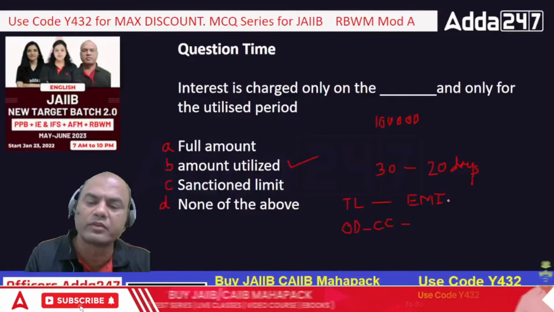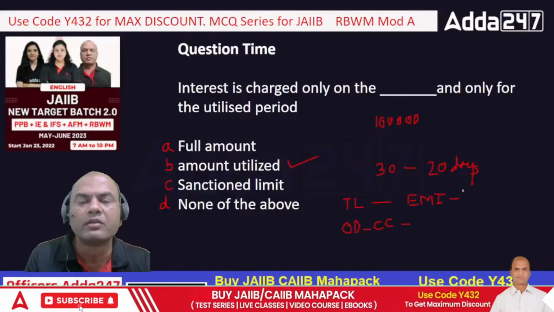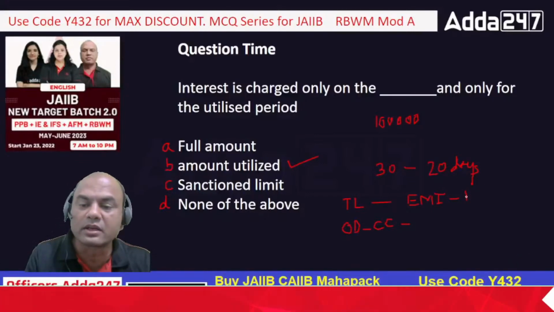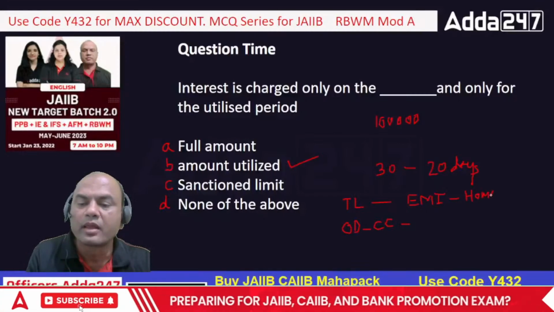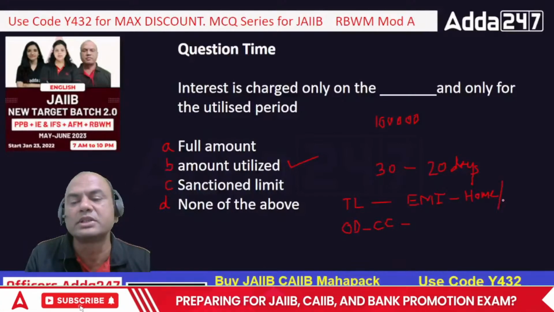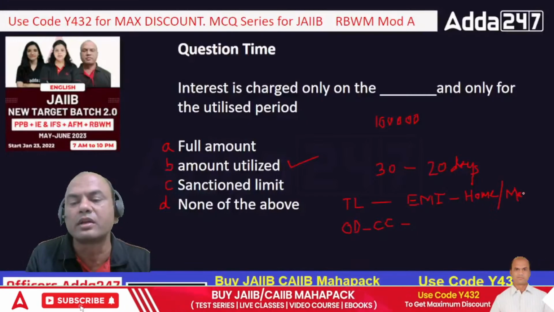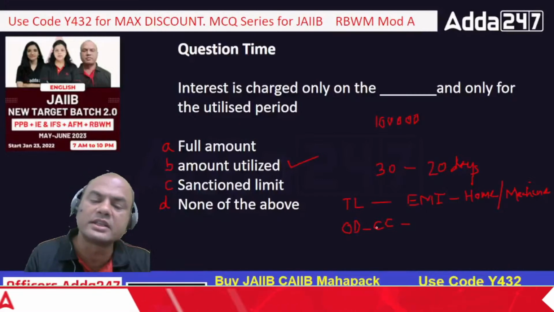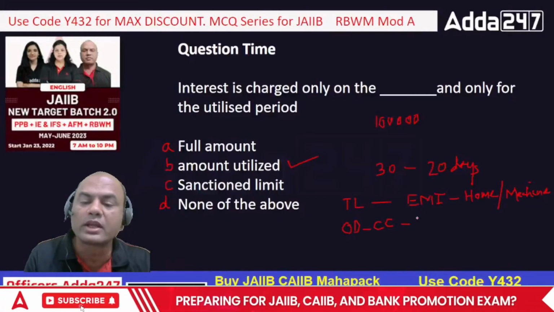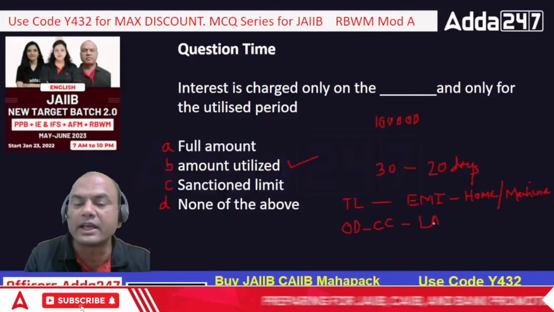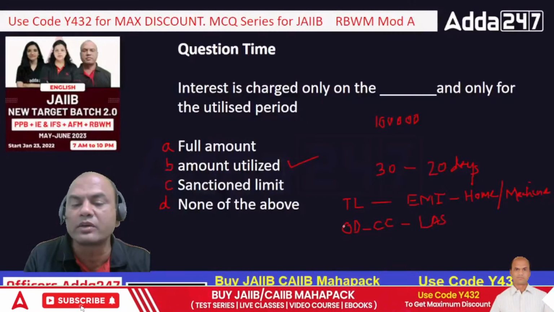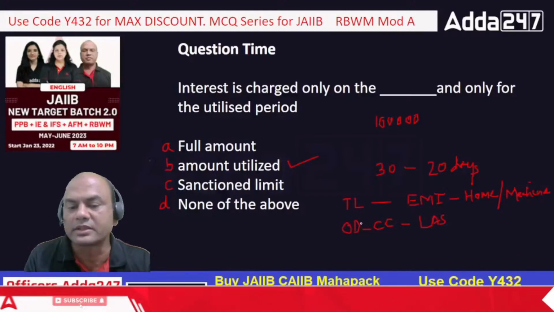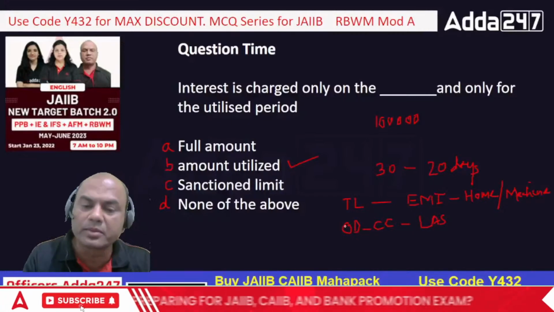Remember this difference: term loan and OD, these are the 2 basic products of any bank. Let me give you one more example. Home loan. What is home loan? Home loan is a term loan. Machine loan is again a term loan, right? Now CC. What is CC? CC is an OD product. Loan against securities, LAS. What is LAS? Loan against security is an OD product. Always remember this.